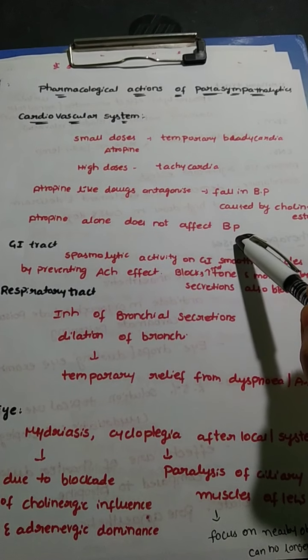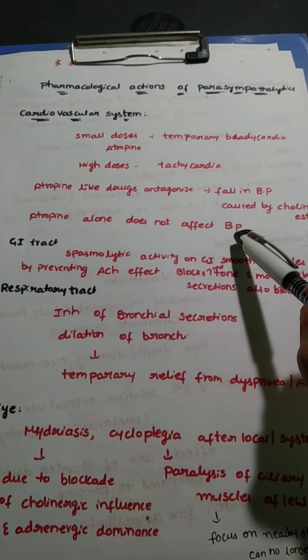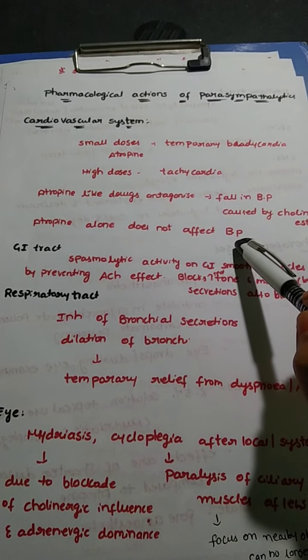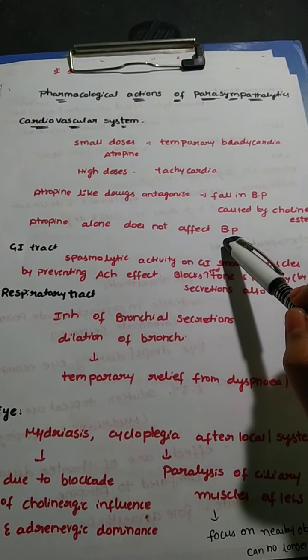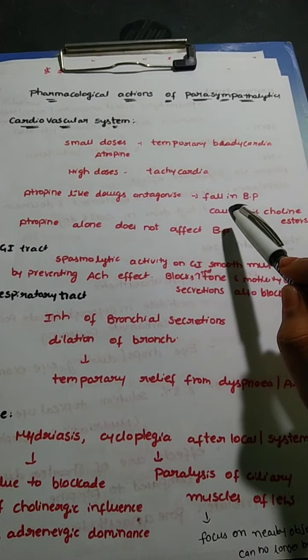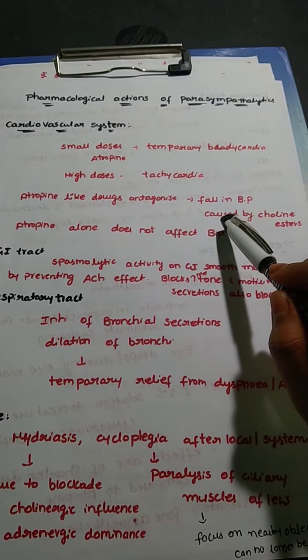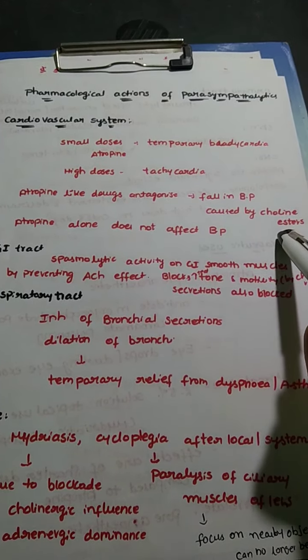whereas atropine alone doesn't affect BP. This means that if there is a general fall in BP or a general rise in BP, these parasympatholytics will not affect it at all. They will only antagonize the fall in BP which is caused by choline esters.